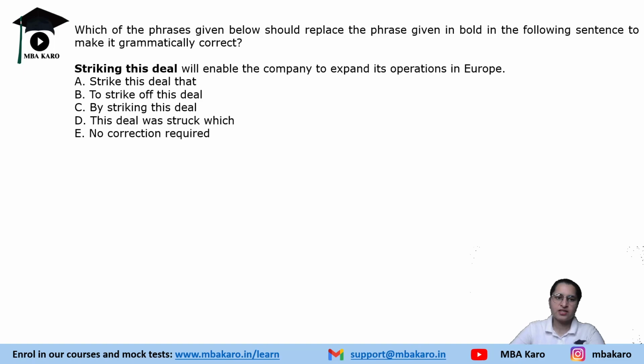Next, striking this deal will enable the company to expand its operations in Europe. Striking this deal is the bold phrase. The options are: strike this deal, to strike off this deal, by striking this deal, was struck which, or no correction required. Now see, in this sentence, it is grammatically correct, absolutely. So no correction is required. Understood?